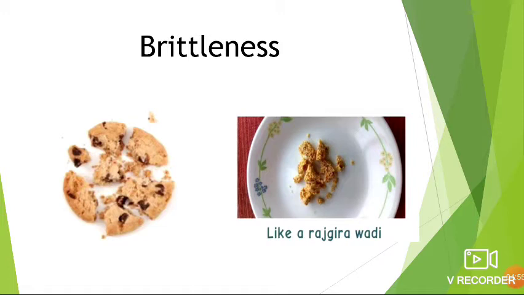These substances break into small pieces or particles. Such substances are said to be brittle. This property of substances is called brittleness.